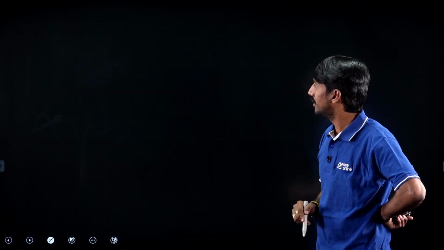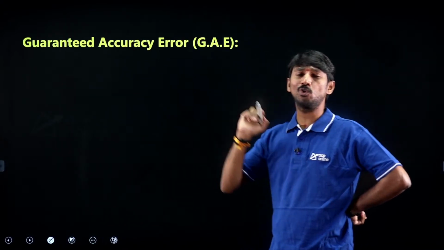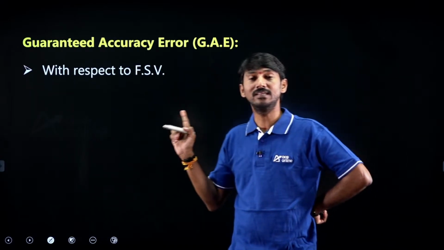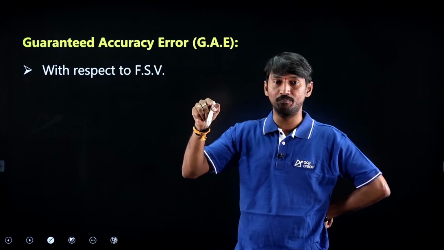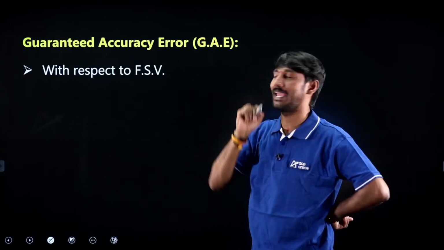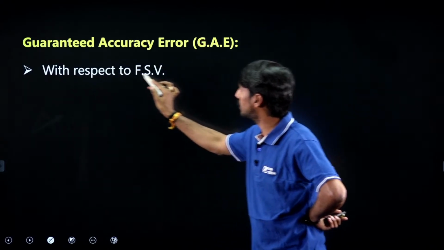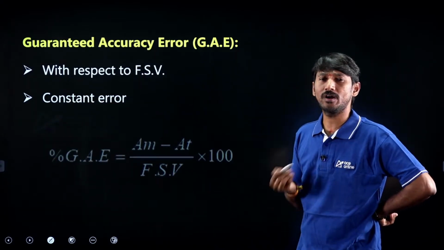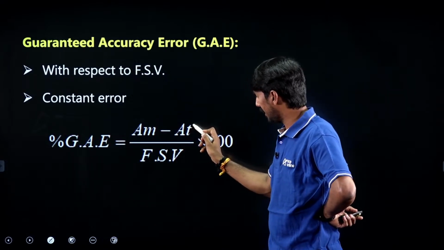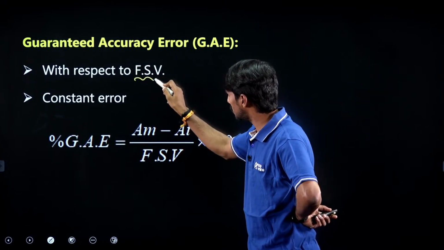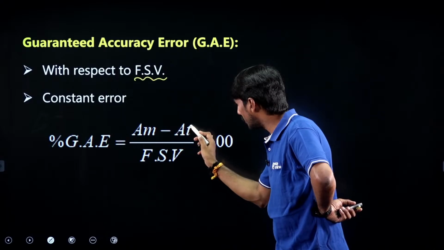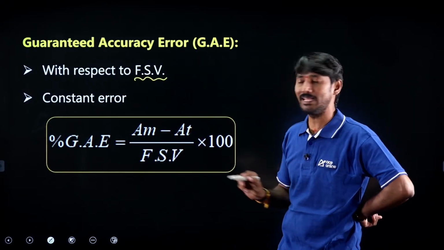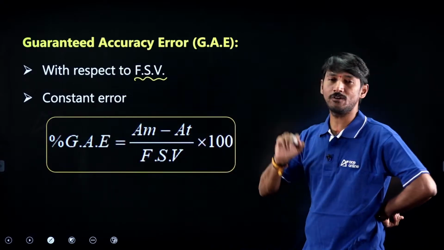Right? Next. Sir, guaranteed accuracy error. So what does guaranteed accuracy error mean? It is the error taken with respect to full scale value. It is a constant error. The formula is what? AM minus AT, taken with respect to full scale value. That is, AM minus AT by full scale value. This is the corresponding guaranteed accuracy error formula.